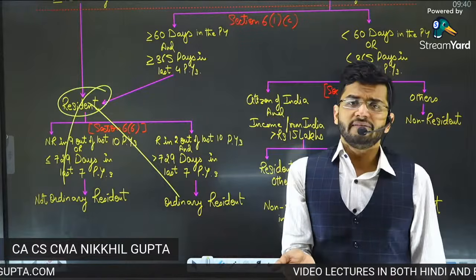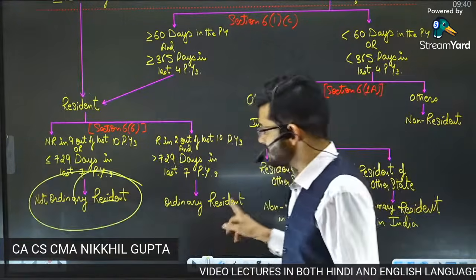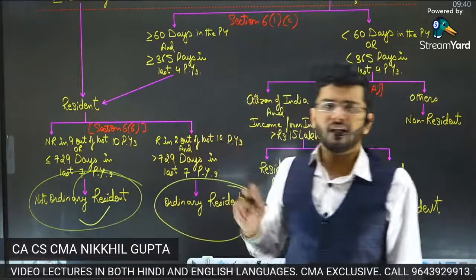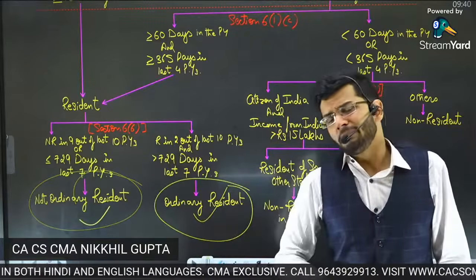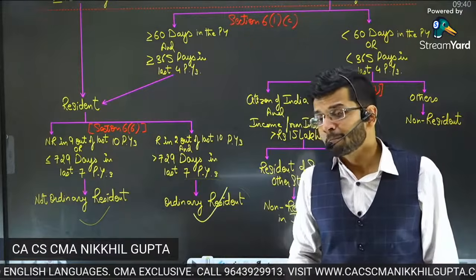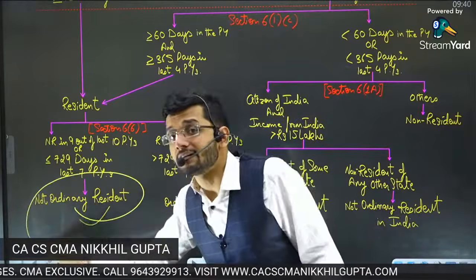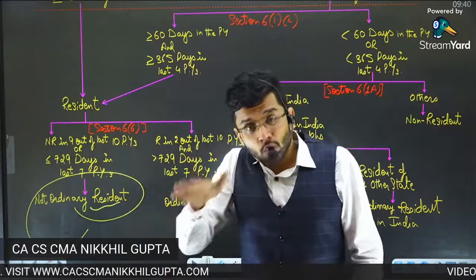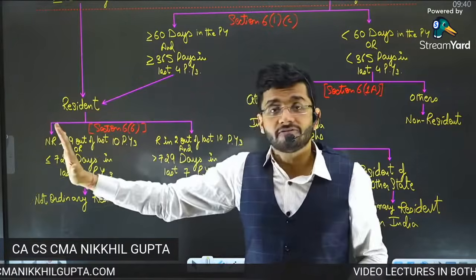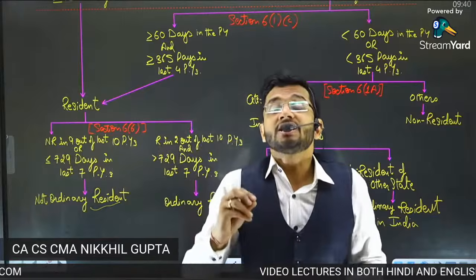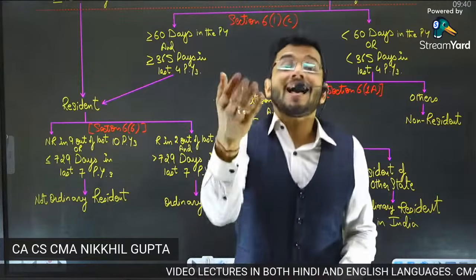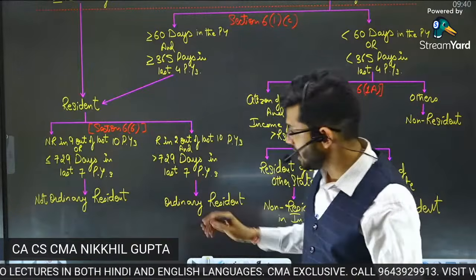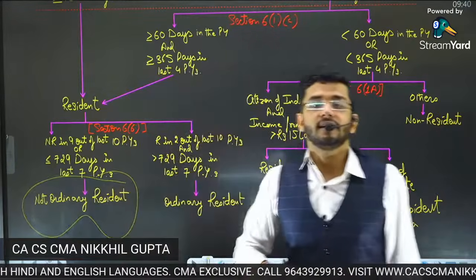So now why do we want to know whether we are a not ordinary resident, NOR, or an ordinary resident? What is the purpose, sir? What is the logic behind it? Logic is very simple, guys. If you are a not ordinary resident, first of all, let me tell you the meaning. Not ordinary resident means usually in the past years you are not a resident of India, but in the current year, by chance or by virtue of some transaction, by virtue of some economic activity, you become a resident of India. This is known as not ordinary resident.